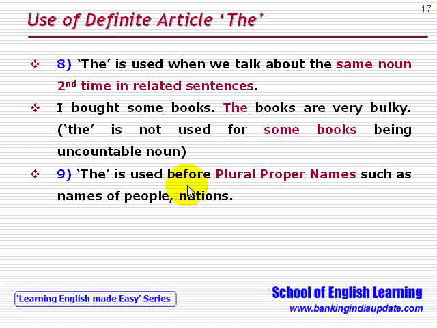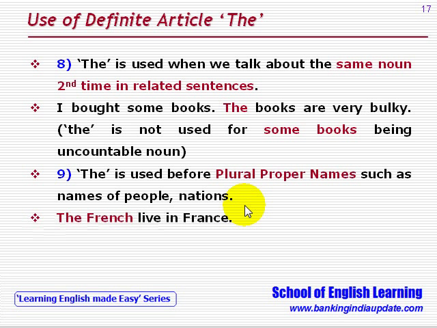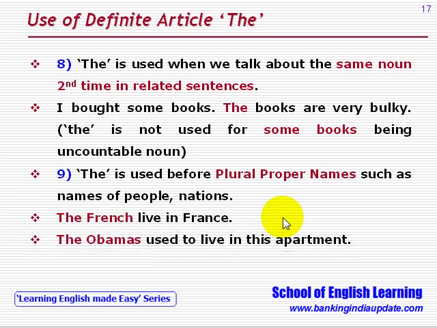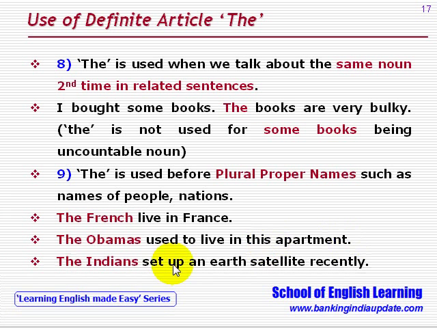Nine. The is used before plural proper names such as names of people, nations. The French live in France. The Obamas used to live in this apartment. The Indians set up an Earth satellite recently. So the is used before plural proper names such as names of people, like Obamas, nations like Indians.